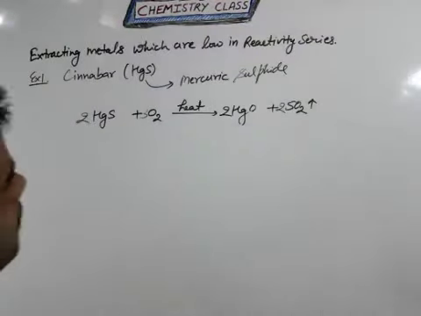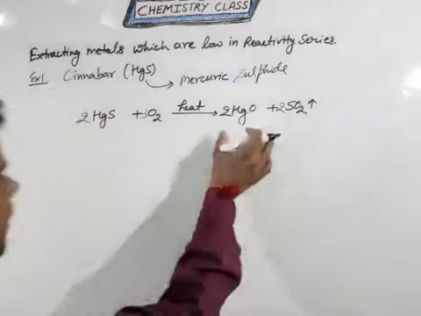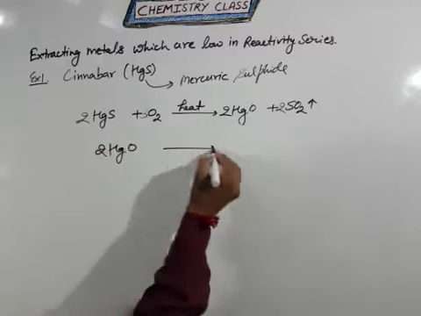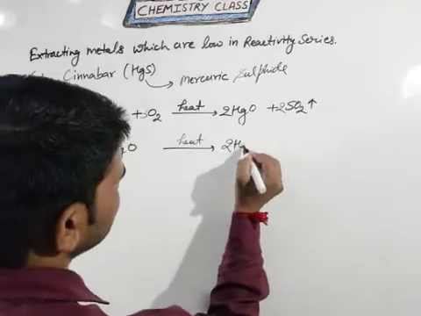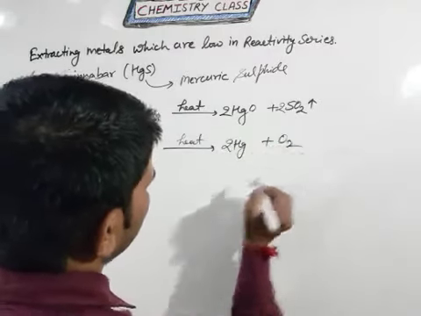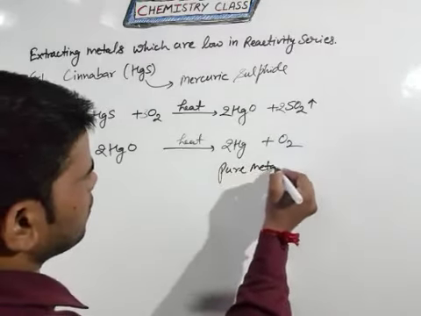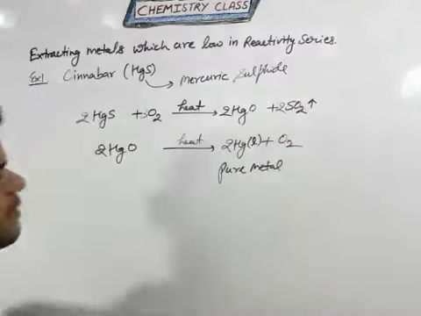Clear? So in this case you can see sulfide ores convert into the metal oxide, and if you heat this metal oxide again, it will give mercury and oxygen. So this is your pure matter. We know very well mercury also exists in the liquid state.